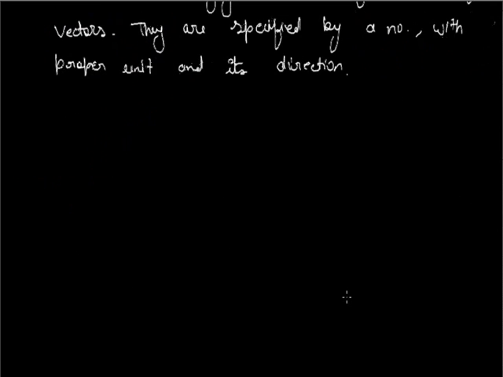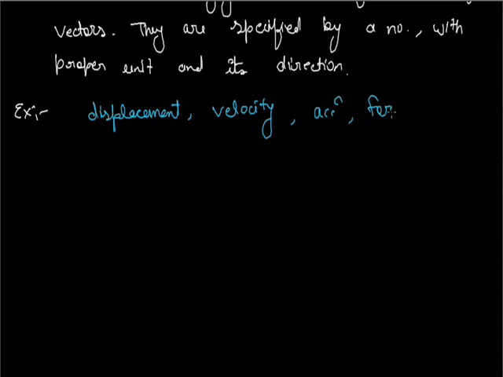For example, displacement, velocity, acceleration, force, etc. In all these terms, we have to specify their magnitude as well as direction. Taking displacement first, we can say 5 meter towards east.